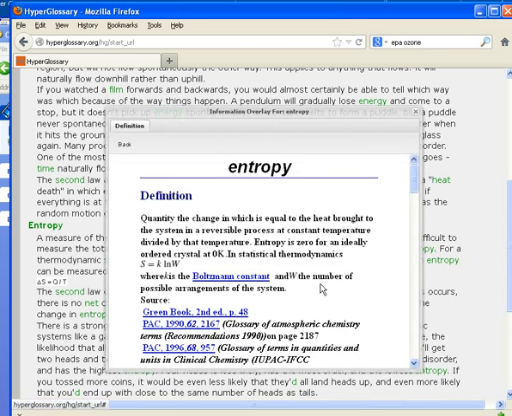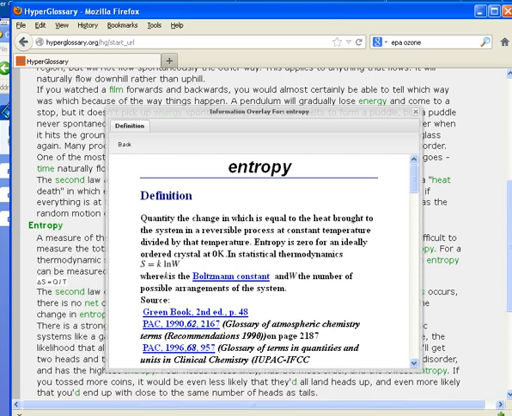So I could click on this here because I ran this through the IUPAC Gold Book, which is a compendium from multiple IUPAC sources. And the definition is the quantity, the change in which is equal to the heat brought to the system in a reversible process at constant temperature divided by that temperature. Entropy is 0 for an ideally ordered crystal at 0 Kelvin. In statistical thermodynamics, S equals K ln of W, where K is the Boltzmann constant and W the number of possible arrangements of the system.